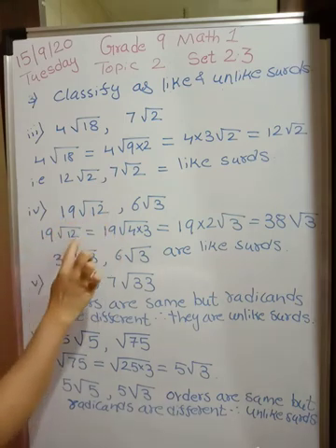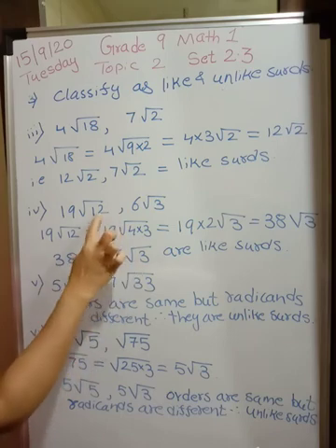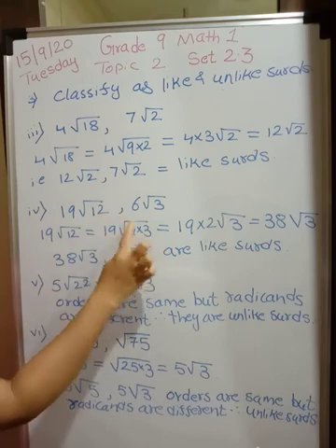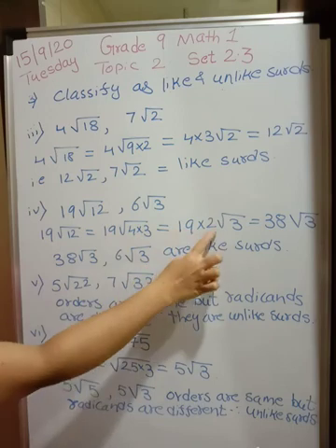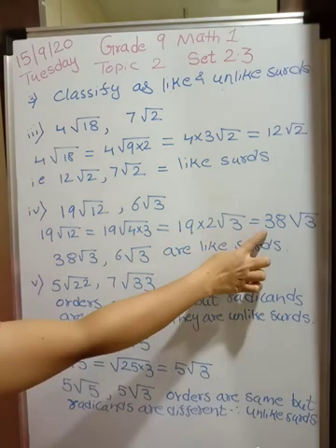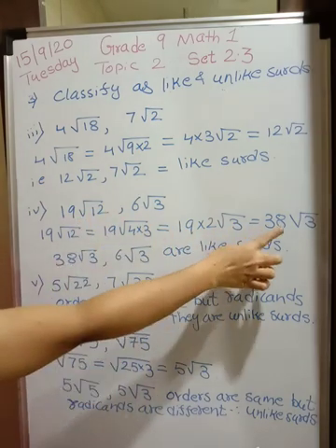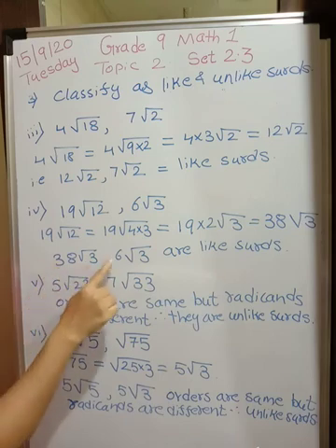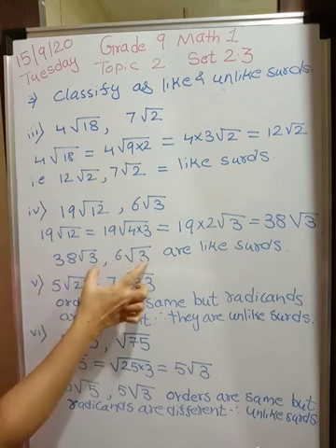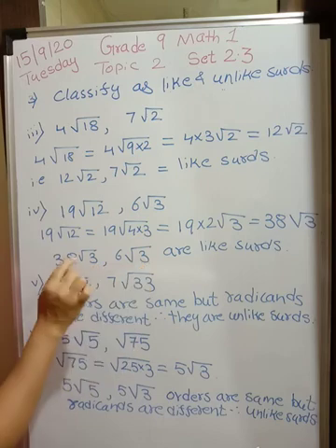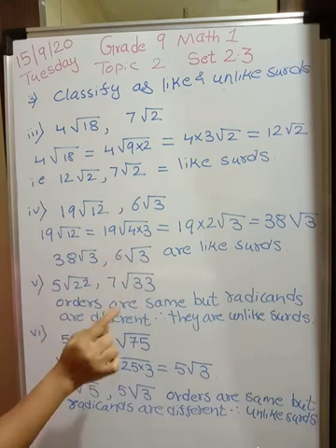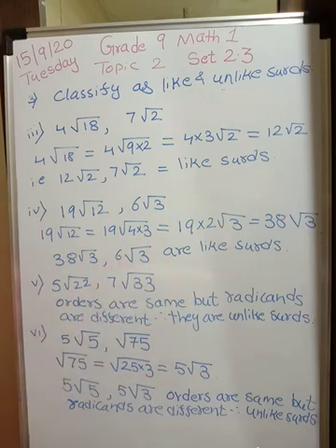Look at this, 19 root 12 and 6 root 3. 12 can be split up as 4 into 3. What is square root of 4? It is 2. So 2 will be coming out. 19 twos are 38. So this is nothing but 38 root 3. Now 38 root 3 and 6 root 3 both have the same radicand, that is 3, and both have order 2. Therefore they are like surds.